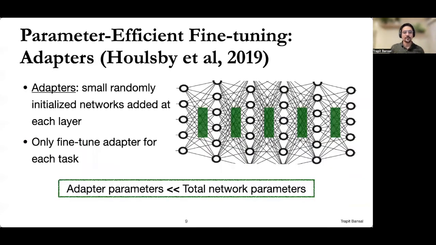One recently proposed idea to enable this is adapters. And the idea here is to introduce a small number of randomly initialized parameters between each layer called adapters. Then for each task, only fine-tune the green adapter parameters and keep the pre-trained model frozen. Since the number of adapter parameters is a small fraction of the total pre-trained model, it doesn't have as prohibitive a cost as fine-tuning the entire model.